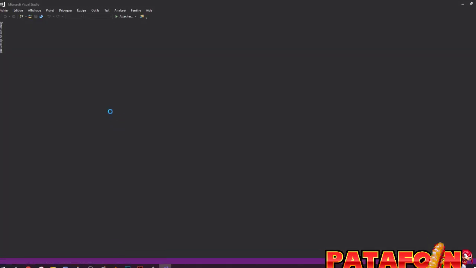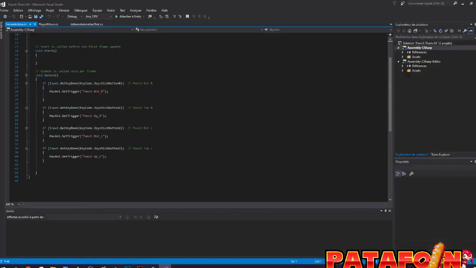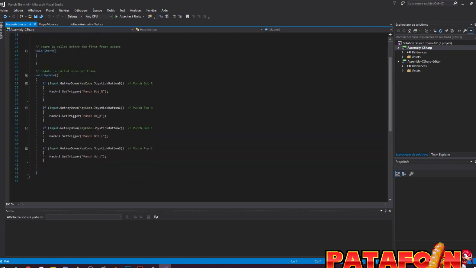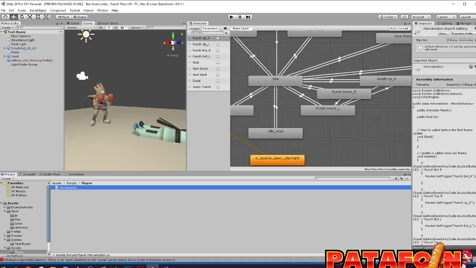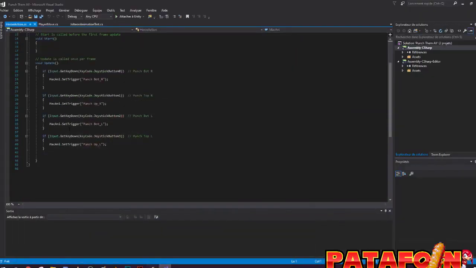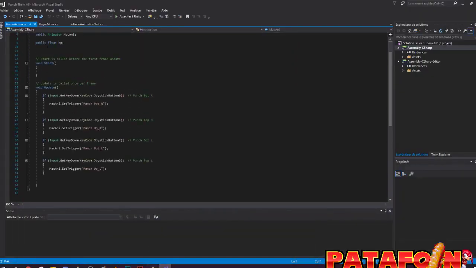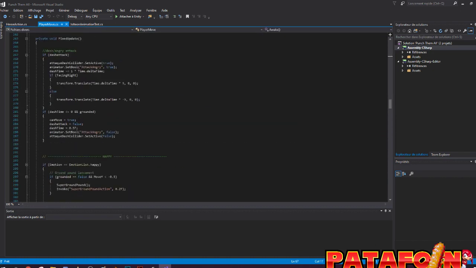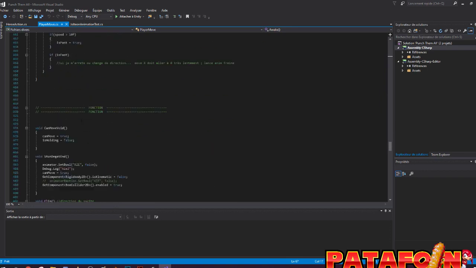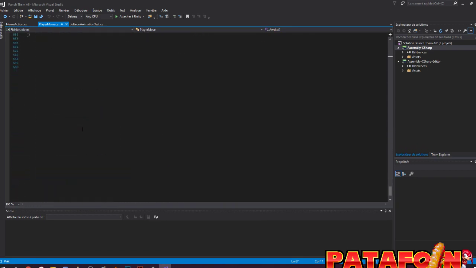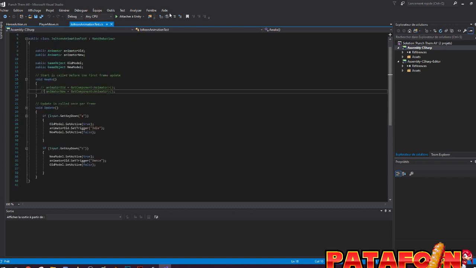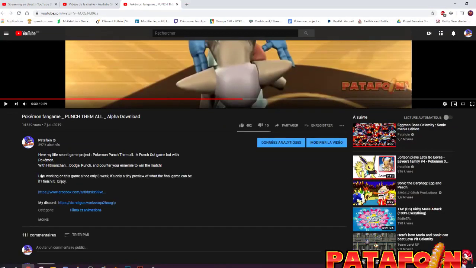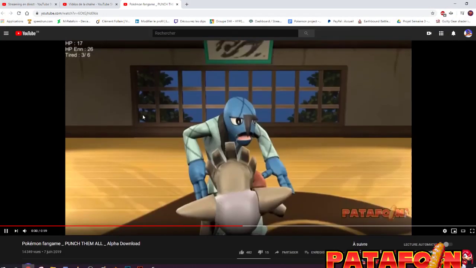So let's just wait, it's opening. So you see all of this. Of course, there are not a lot of elements because this is not the correct project, but there are like 200 lines of code. This is a lot. And as you can see, there is a lot to do for all of the animation of the game. Yep, I have made a tiny game. If you want to try, there is a download in this video.